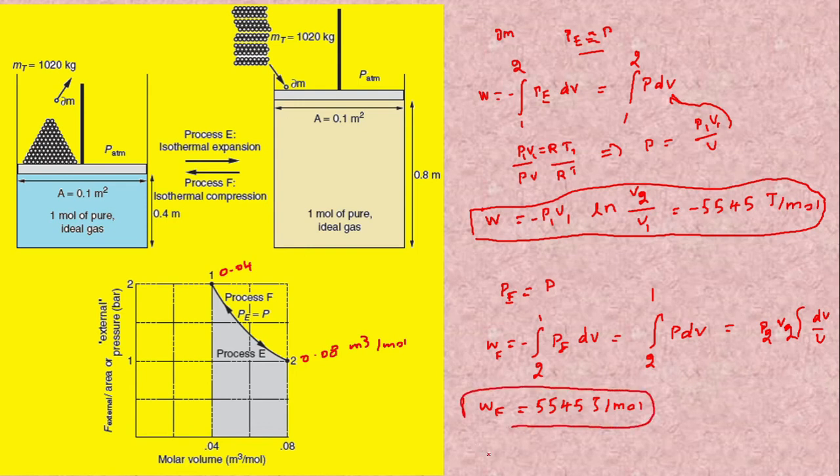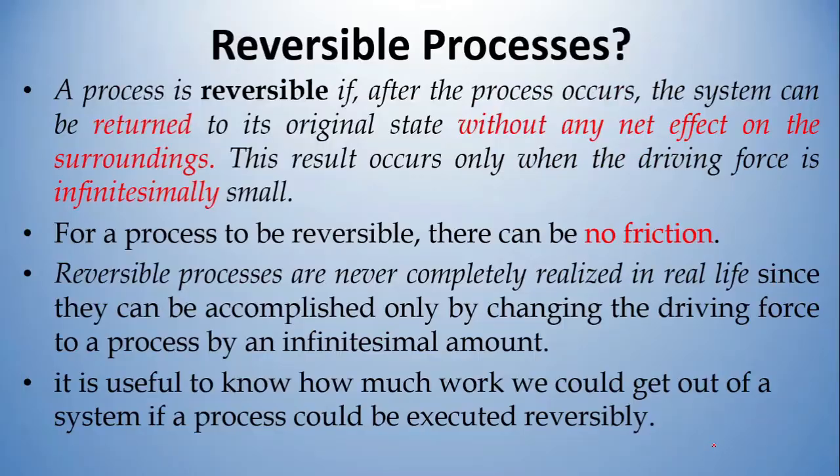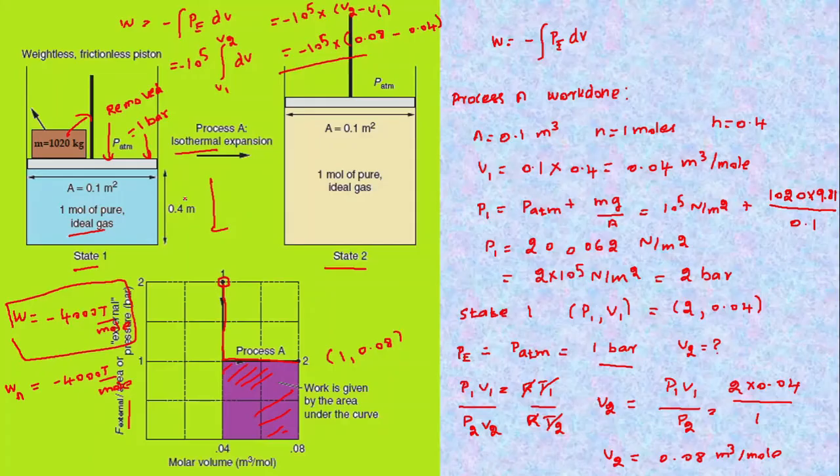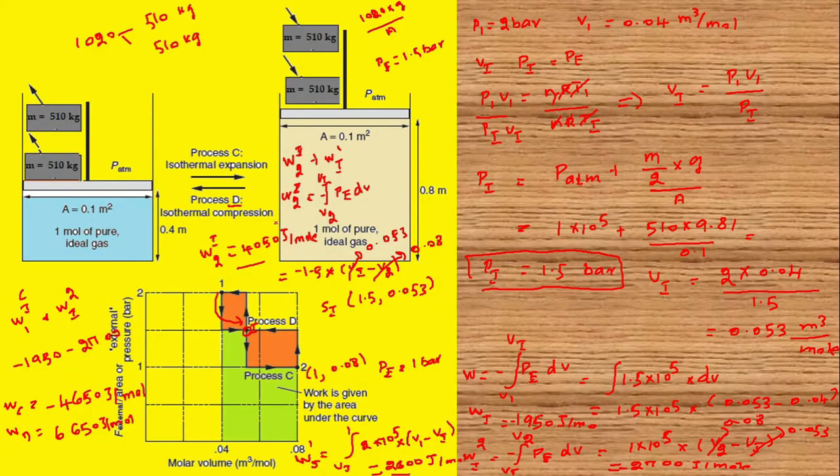The net work done is W E plus W F. Net work done is equal to minus 5545 plus 5545, which is equal to 0. So, according to the definition of a reversible process, when the net effect on the surroundings is 0, that is a reversible process. In that case, we divided the whole mass into very small masses. The driving force is infinitesimally small. Therefore, we achieve that process as a reversible process.